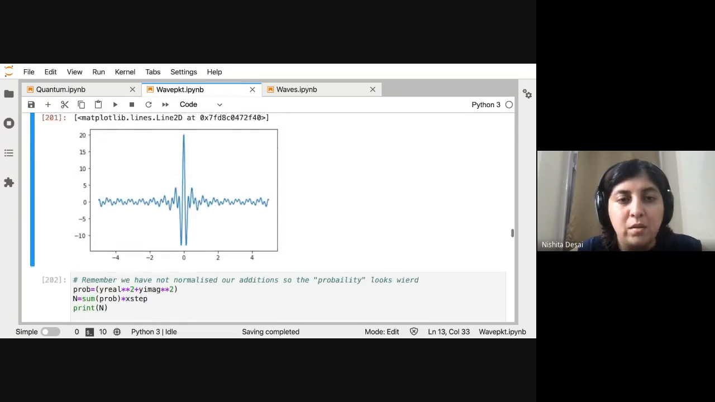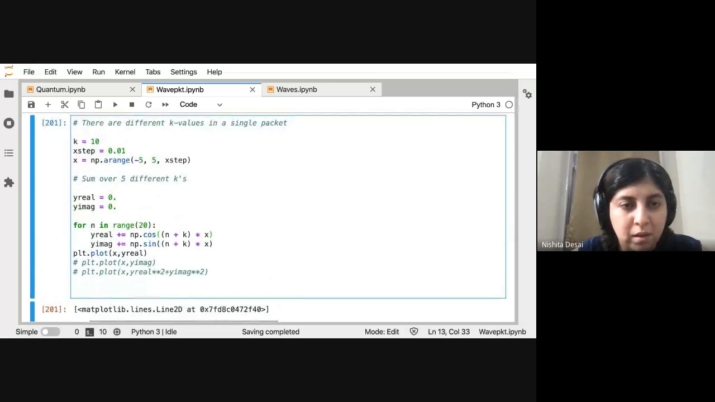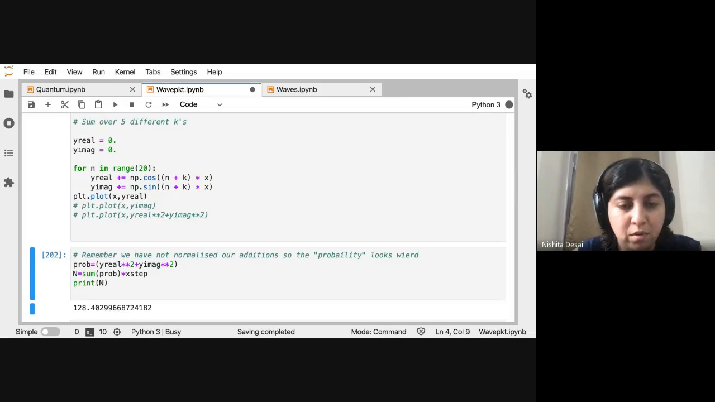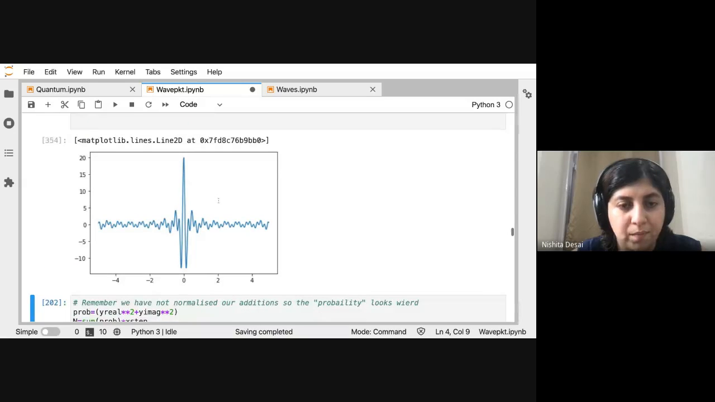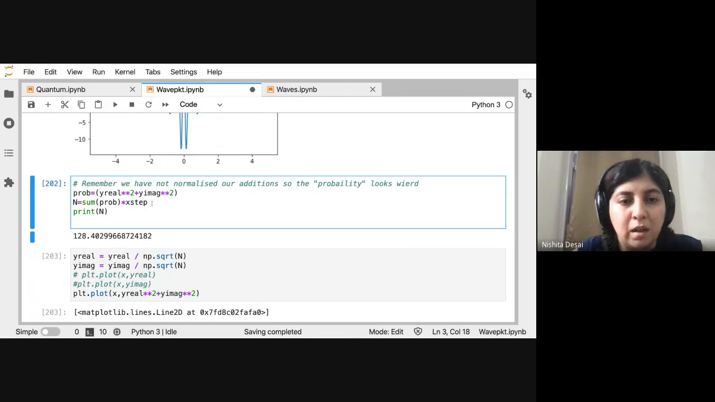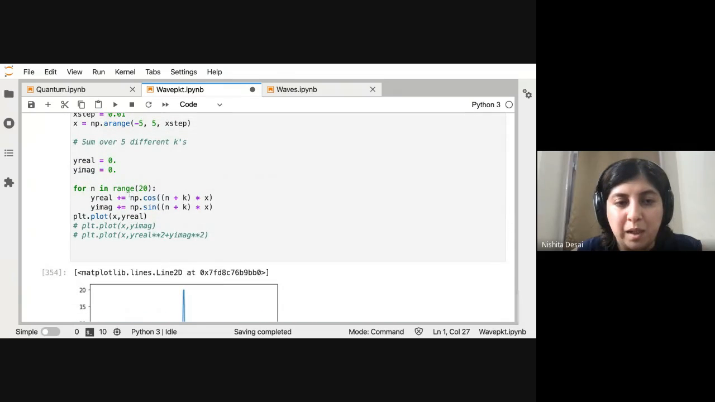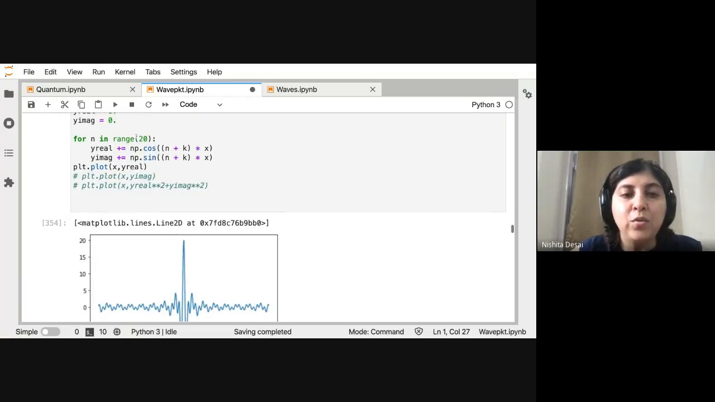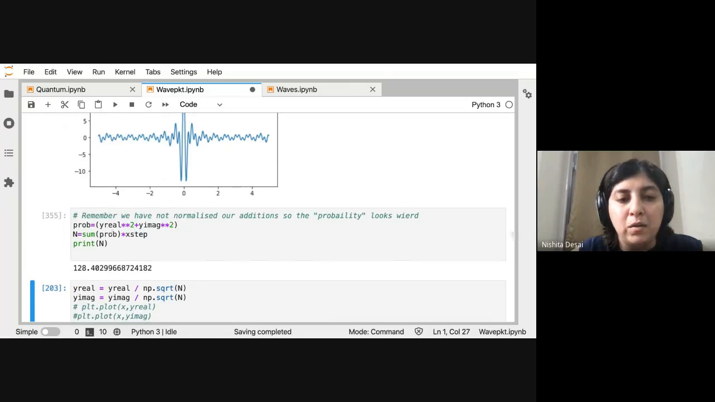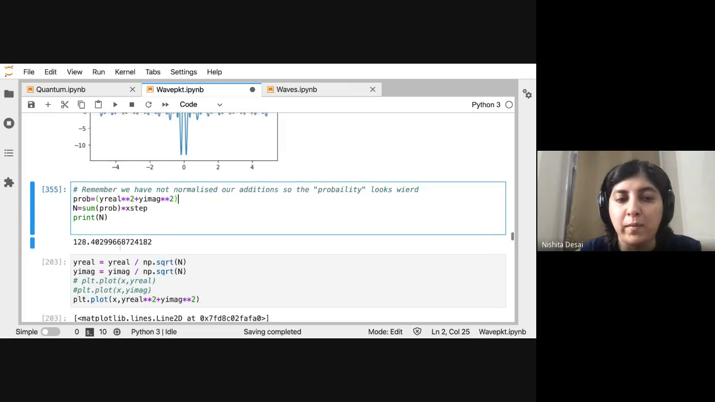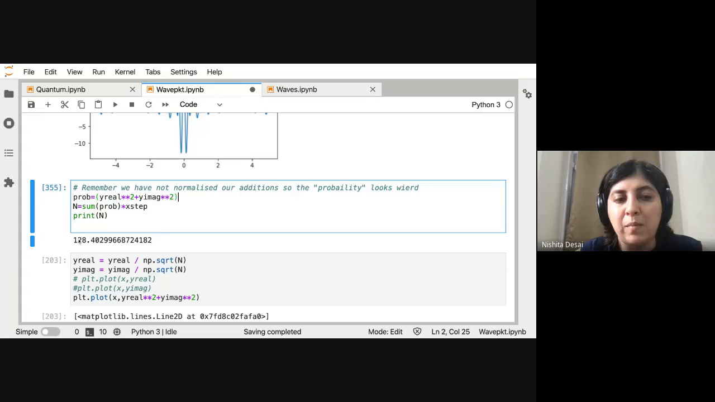Okay, another thing that I want to show you. This is a wave packet. If you calculate the probability naively, then because you are adding multiple waves, each of which has a maximum of 1, if you just do this, then your real squared plus imaginary squared, which is the absolute value of the wave function, is not going to sum up to 1. In this case, it sums to some number, 128.